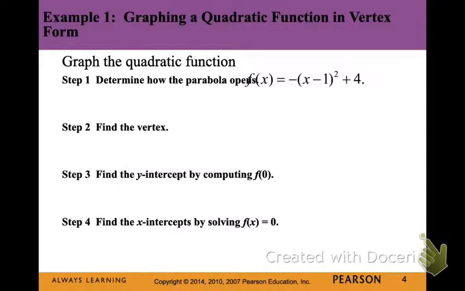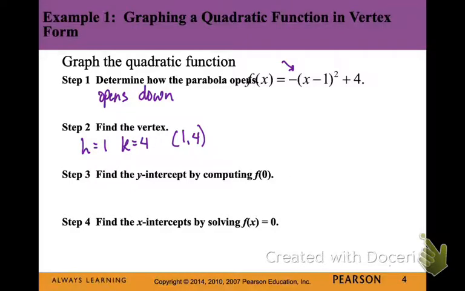All right, so let's start with this quadratic function. It says f(x) = -(x - 1)^2 + 4. The first thing we're going to do is look at the equation and determine how the parabola opens. Well, our a value is negative, so it opens down. Then we'll find the vertex, and we just pick out the h and the k value from the equation. Remember, the h is the opposite sign of what you see. So our h value is actually positive 1, k is 4, so our vertex is at the point (1, 4).